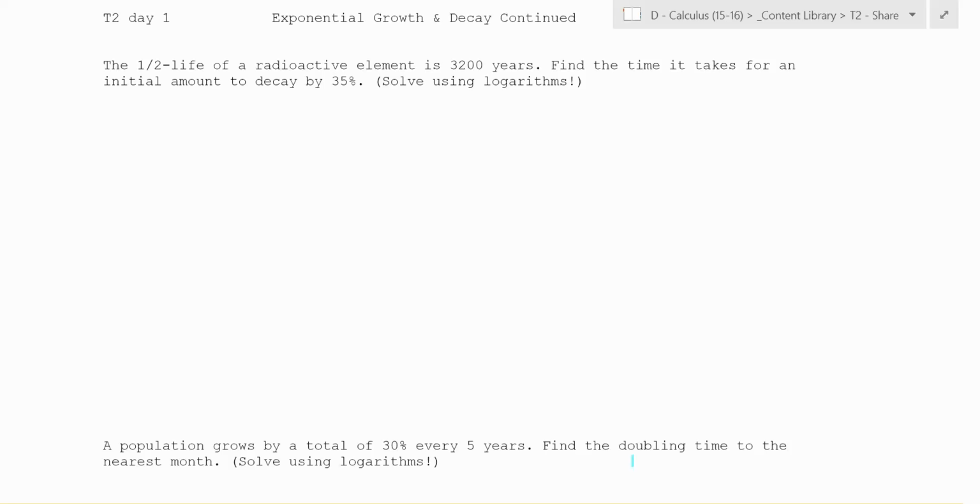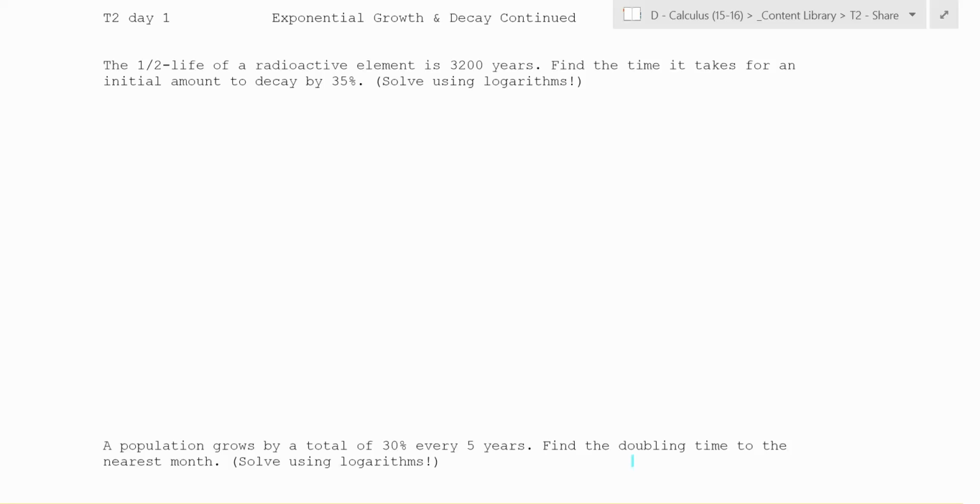Regardless of how much you start with, half of it is gone. It's an interesting concept. If you start with 8 kilograms of this stuff, after 3,200 years you'd have 4. And after another 3,200 years you'd have 2. And then you'd have 1, and then a half, and then a quarter, right? So it keeps on going down by half.